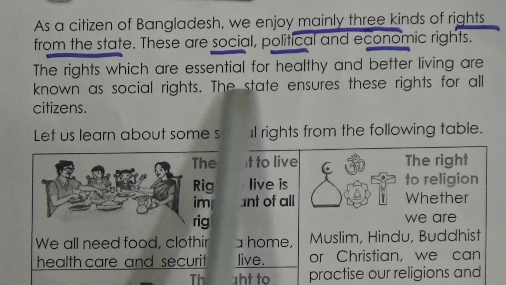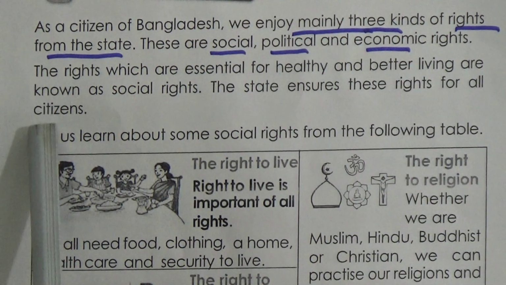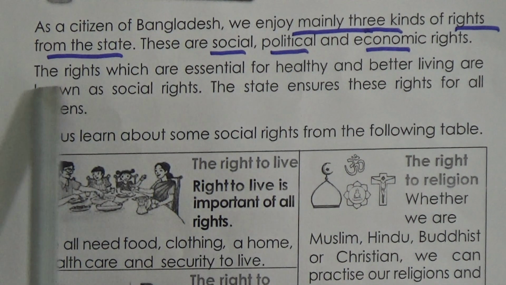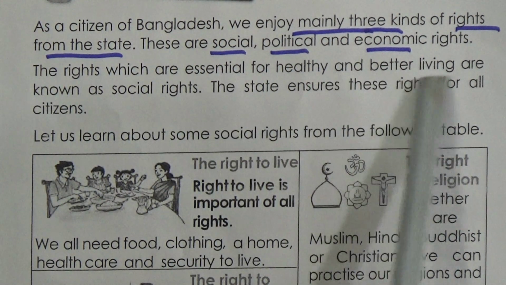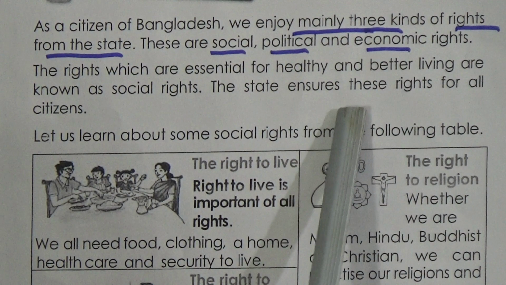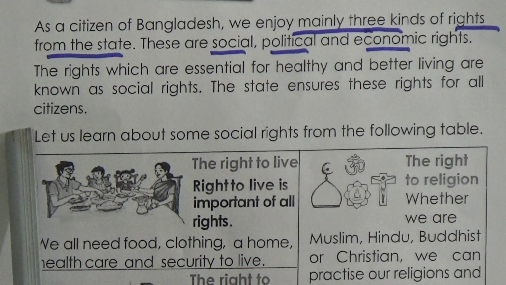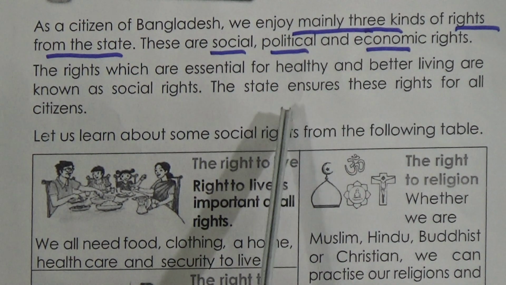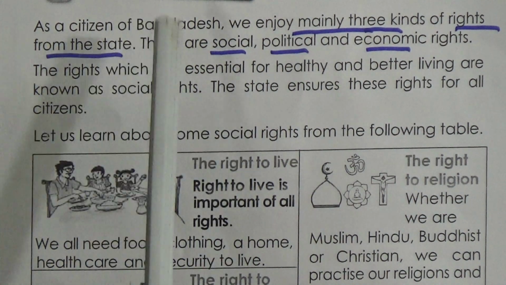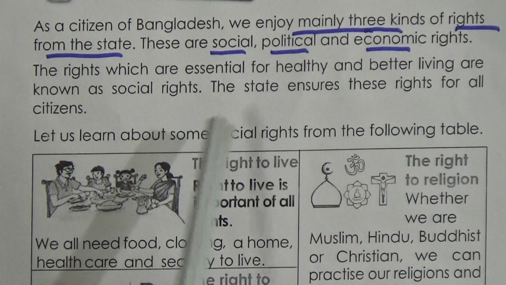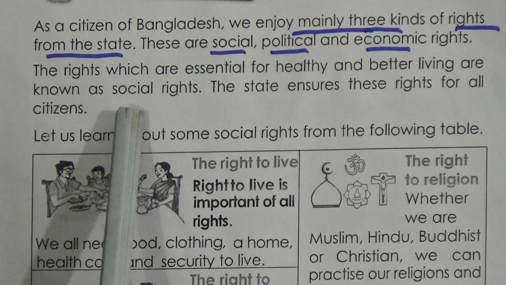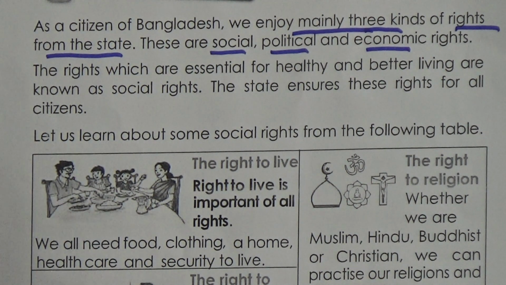The rights which are essential for a healthy and better living are known as social rights. So this is what is called social rights. When you write, write: the rights which are essential for healthy and better living are known as social rights. The state ensures these rights for all citizens, and all the citizens enjoy these social, political and economic rights. When our citizens live a healthy and better life, this is called social rights. So this is our social rights definition.